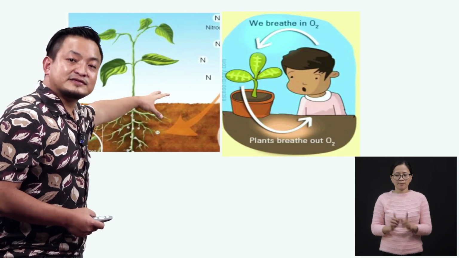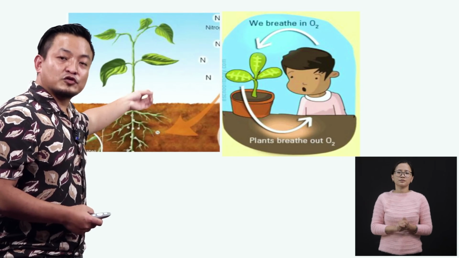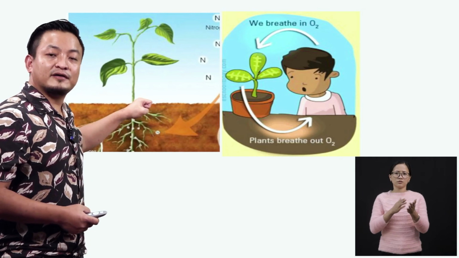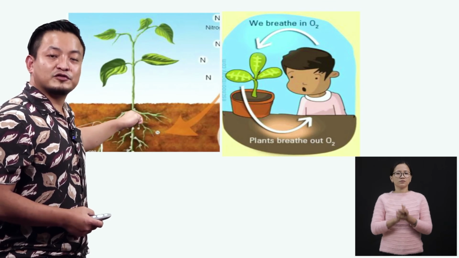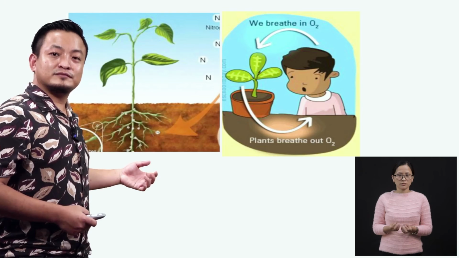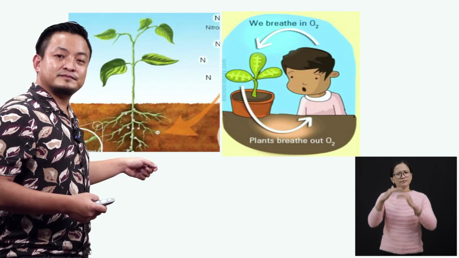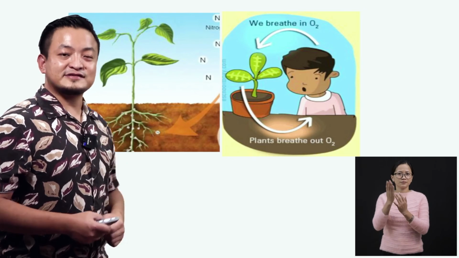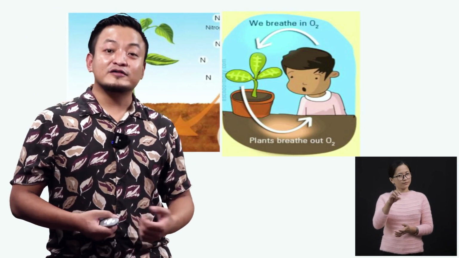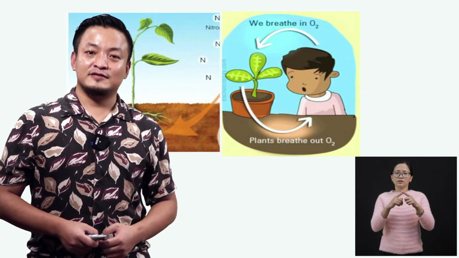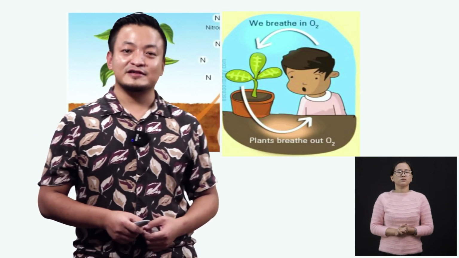So the plant takes the nitrogen through these bacteria, and the plant grows and develops. And through plants, what do we get? We get oxygen.